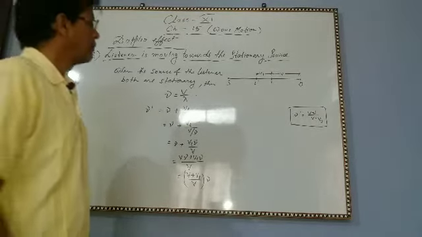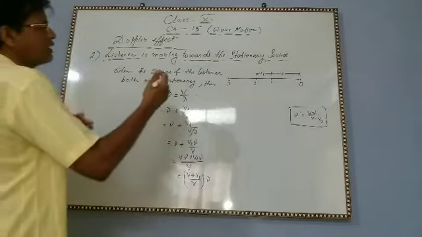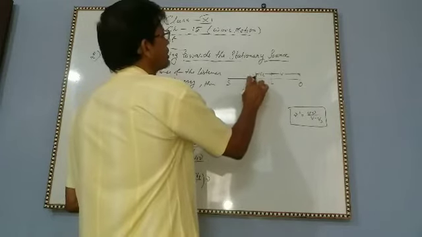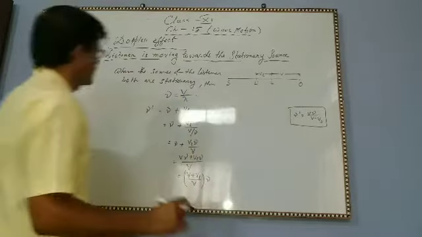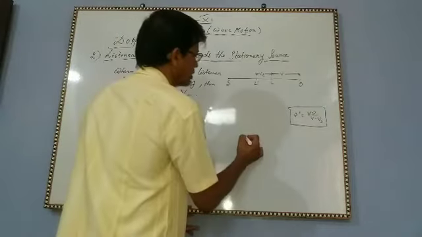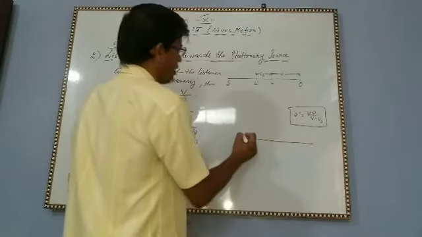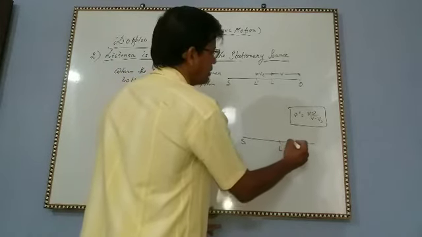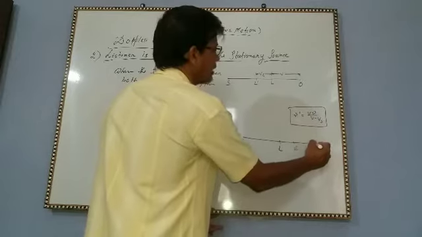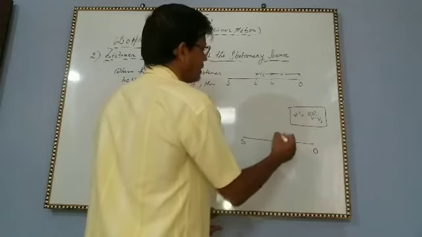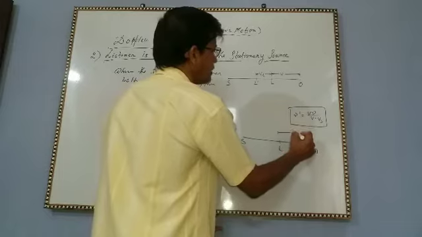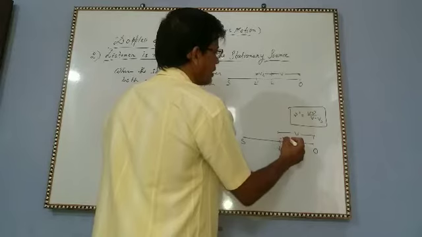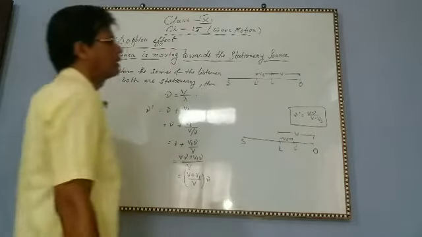But if the listener is moving away from the stationary source, then suppose this situation: S, this is your L, this is L dash, this is O, this is V, this is VL.